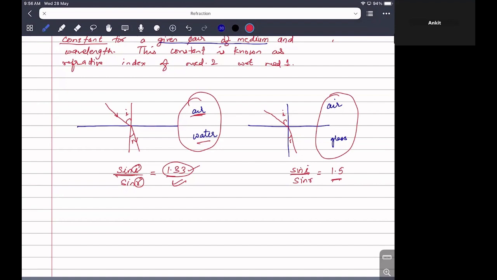And similarly for wavelength, so this value comes for a particular wavelength. Okay, so if we change the wavelength, basically the color of light, the value will also change.